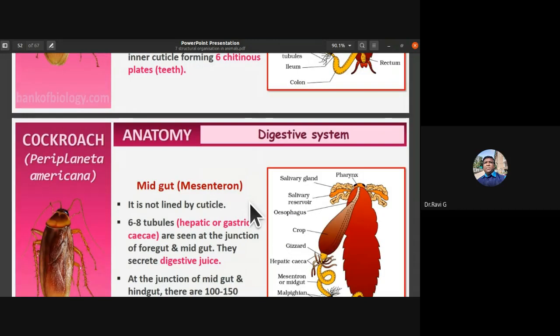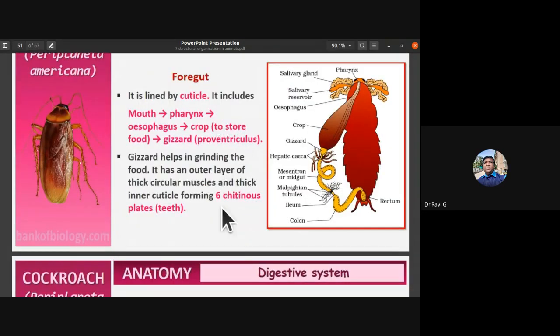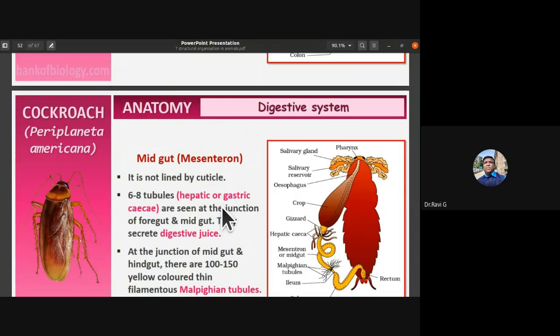So the next component after the foregut is the midgut or mesenteron. The foregut is lined by cuticle, but the midgut is not lined by cuticle.